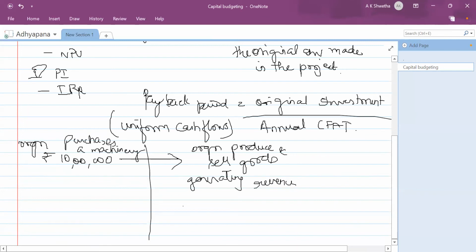So assume the cash flows after taxes is rupees 2 lakhs. These are just random numbers.